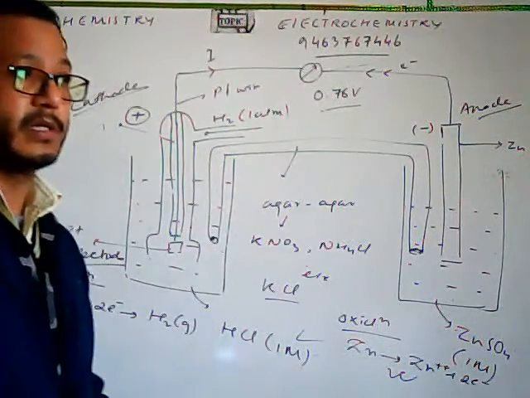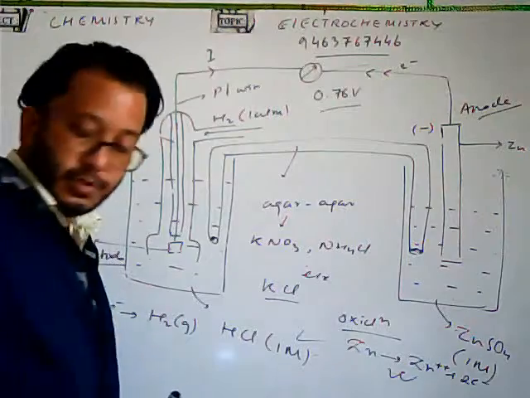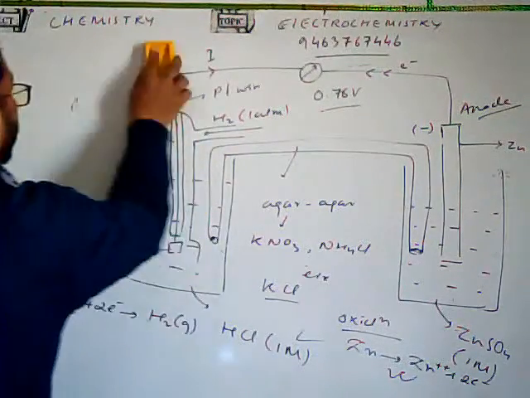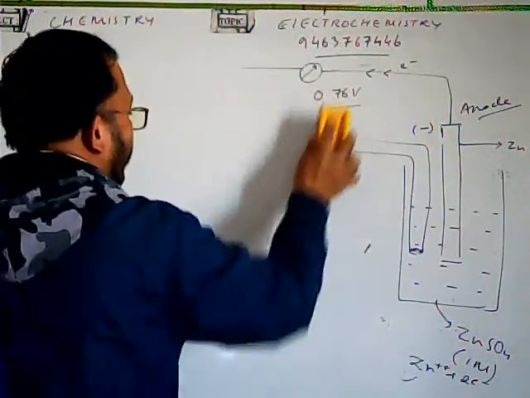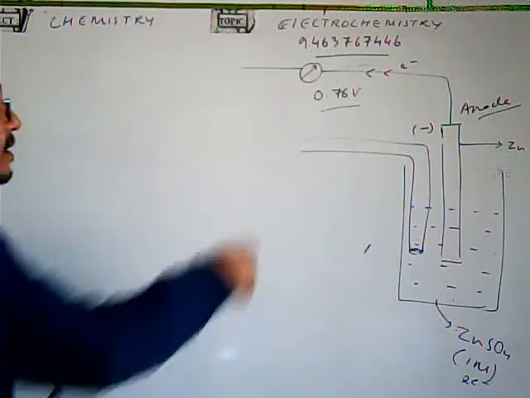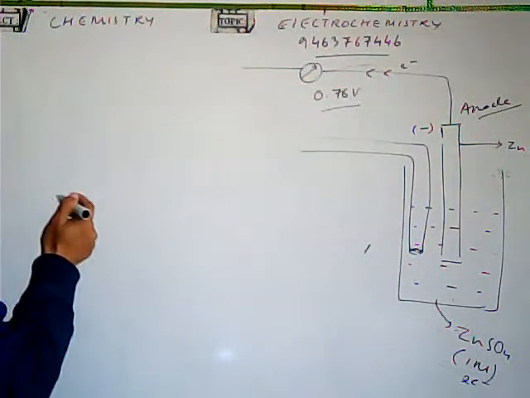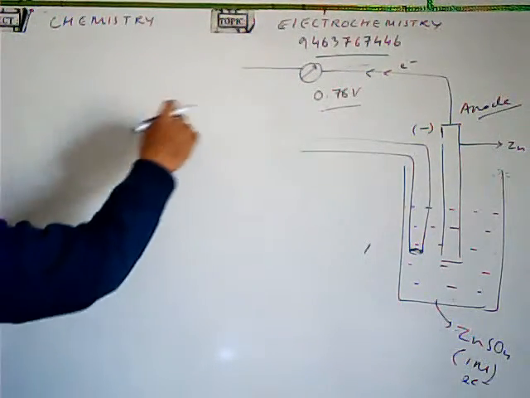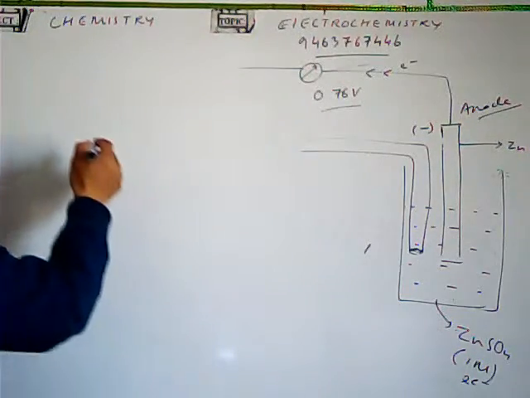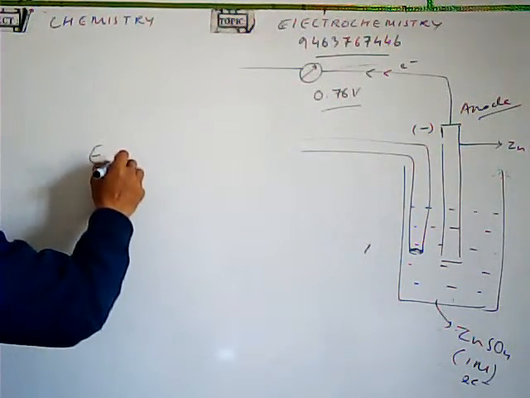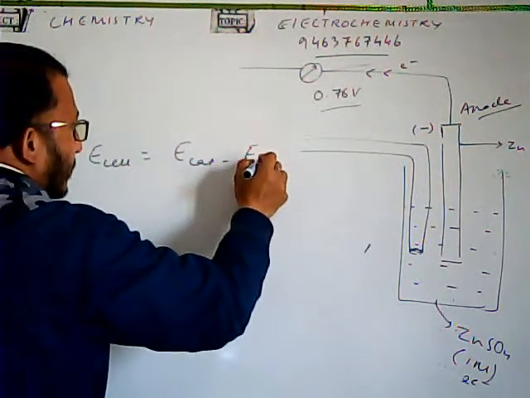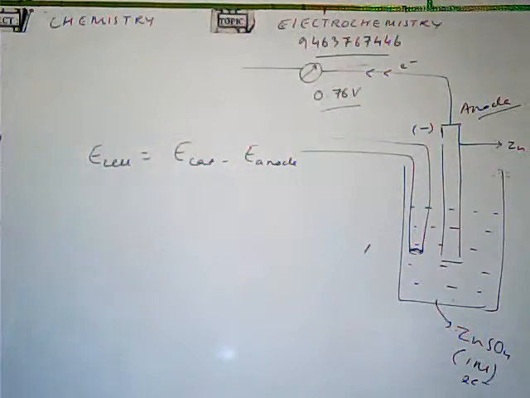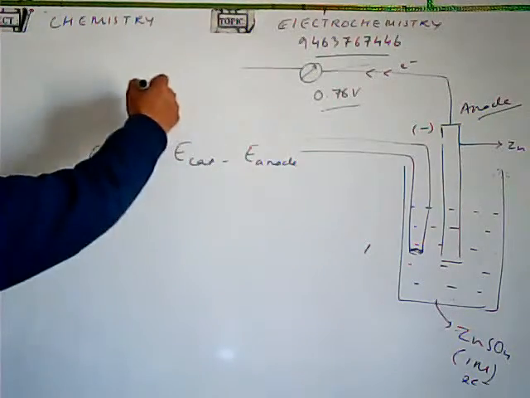Now, what will be the reduction potential here of the zinc? I'll clean this now. How to find out the reduction potential? The voltage which we have got here is 0.76 volt. Now, this was the setup. So the E of cell equals E cathode minus E anode. If you use this formula, then you will get the reduction potential.